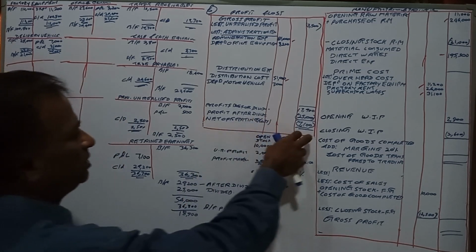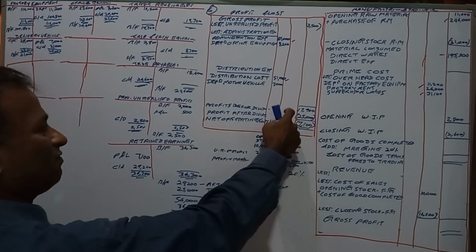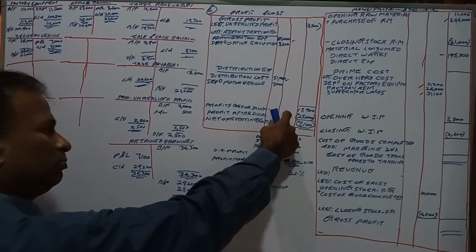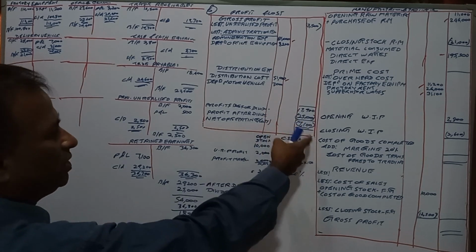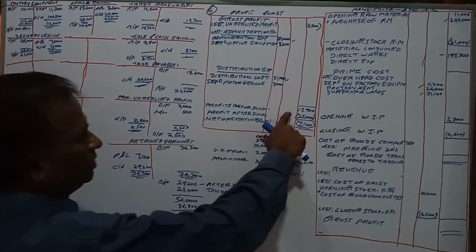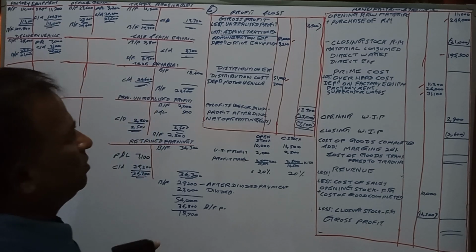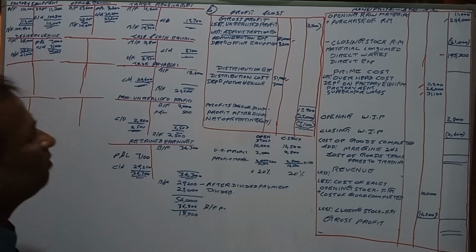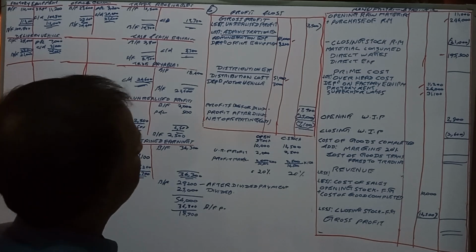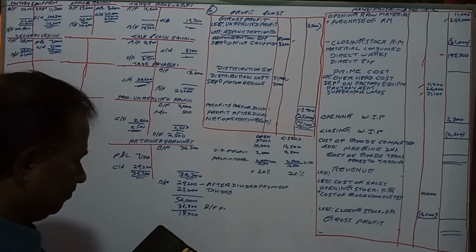After that only this loss was generated. Due to this payment only, we have suffered a loss of 7,100. Then profits before this dividend is 17,900. From that, you have to work it from backwards. Shall we do that?